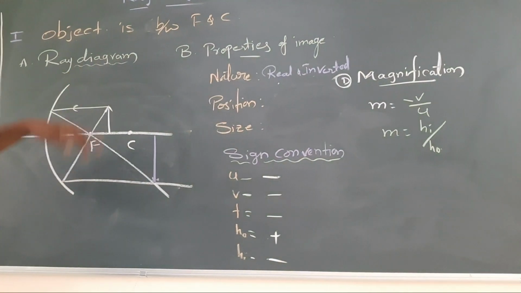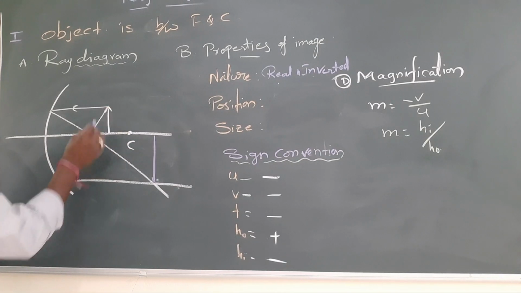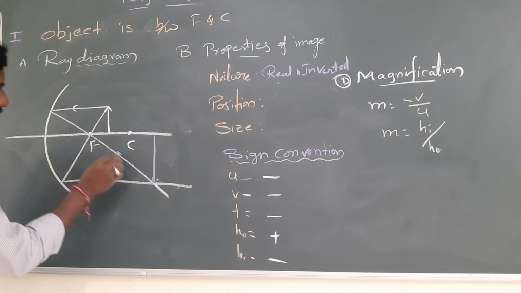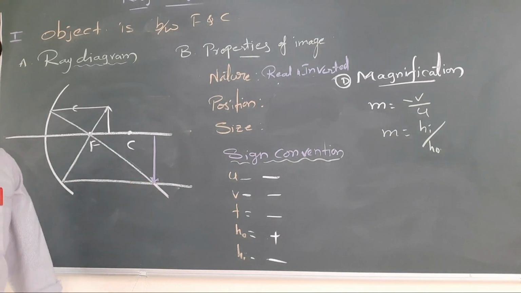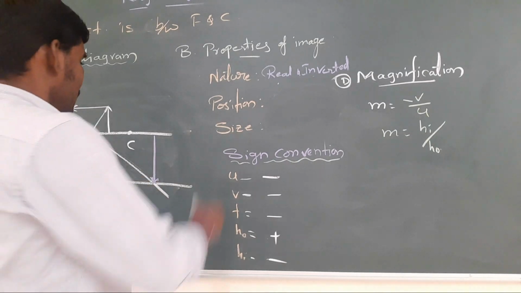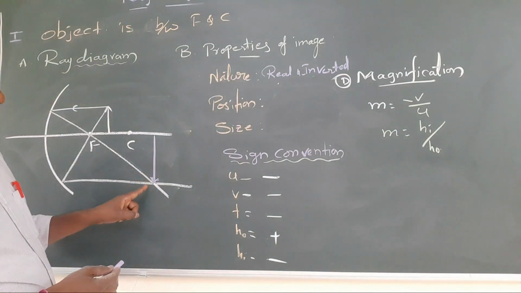So next diagram. When the object is between F and C: if I take the object between F and C, first parallel, through focus, next through focus, parallel, and here the image will form. Now the properties: nature is real and inverted again.